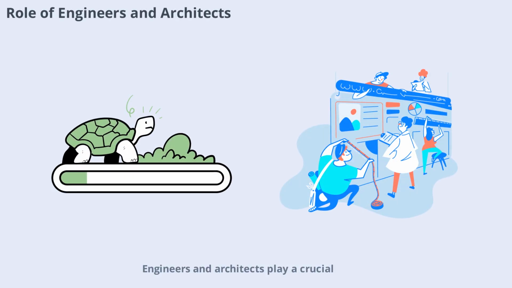Engineers and architects play a crucial role in interpreting and applying building codes. They must stay up to date with the latest code changes and ensure that their designs comply with all relevant requirements. This often involves collaboration with code officials and other professionals to resolve complex issues and achieve safe, functional designs.